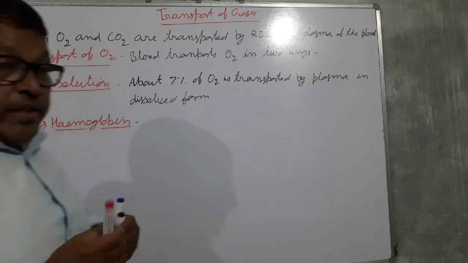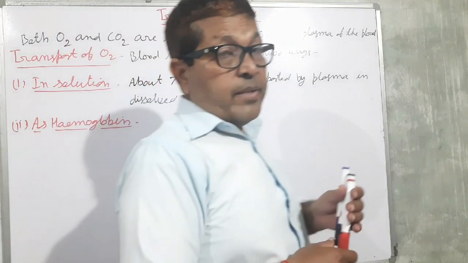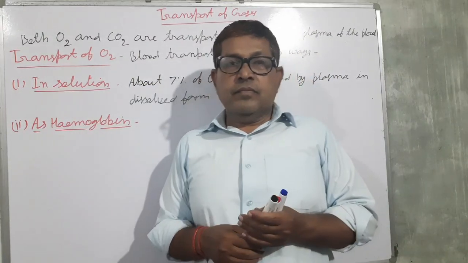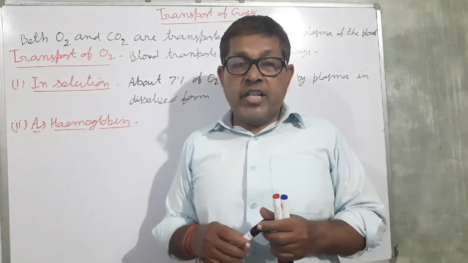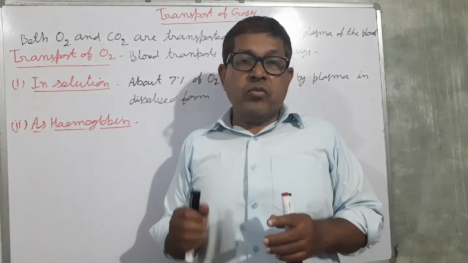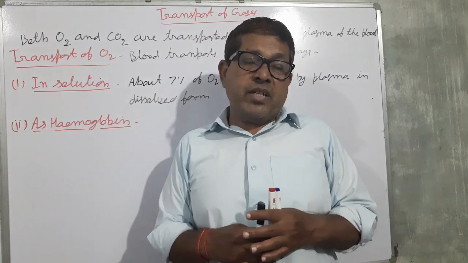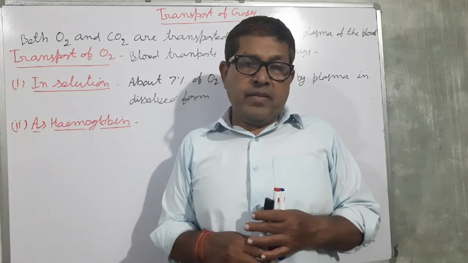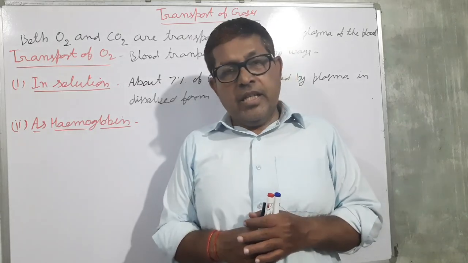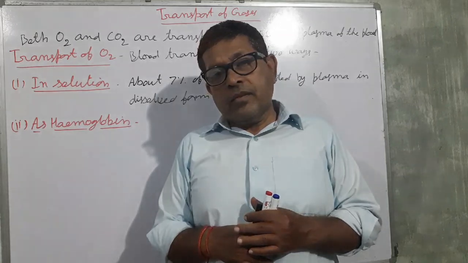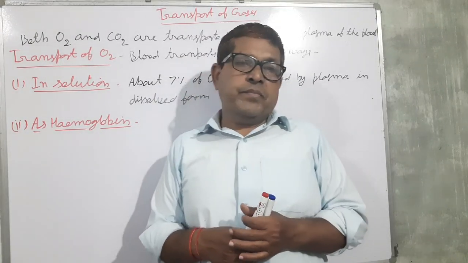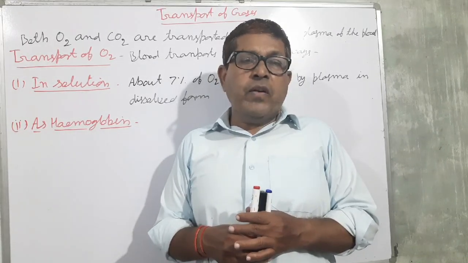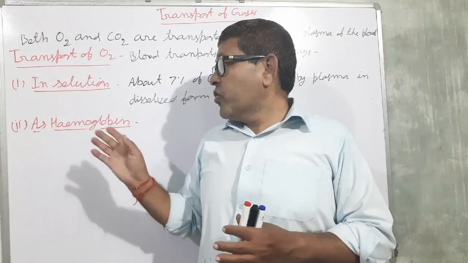RBC contains hemoglobin, and this hemoglobin transports about 97% of the oxygen. In the lung alveoli, hemoglobin combines with oxygen to form oxyhemoglobin.